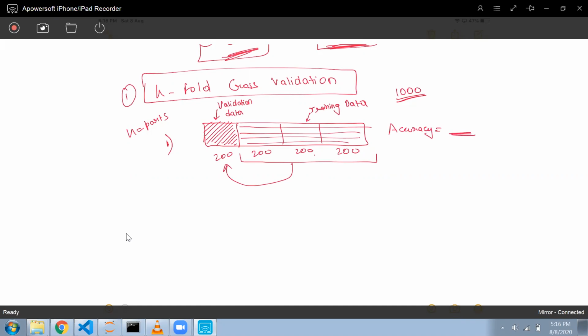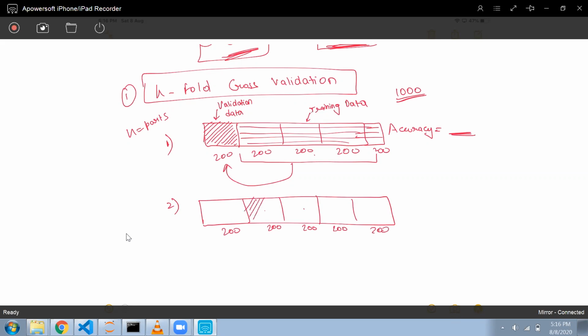Now in the second iteration, there are 5 parts, 1 2 3 4 5, 200 each. Then I will take the second part, from 200 to 400, as my validation data, and the rest of the data I will use for training my model.